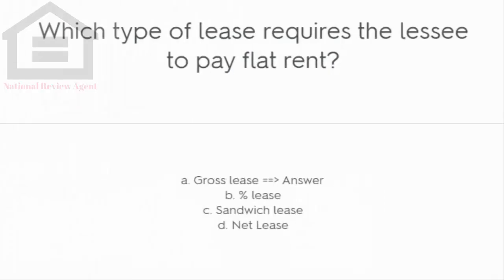Which type of lease requires the lessee to pay flat rent? A. Gross lease. B. Percent lease. C. Sandwich lease. D. Net lease.